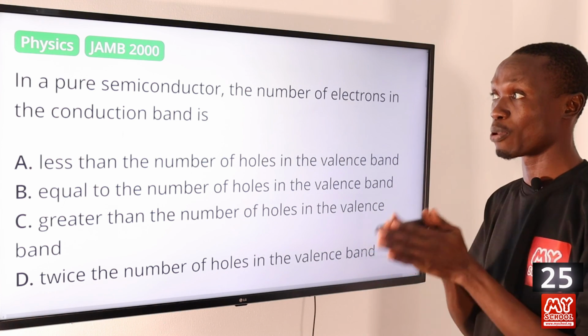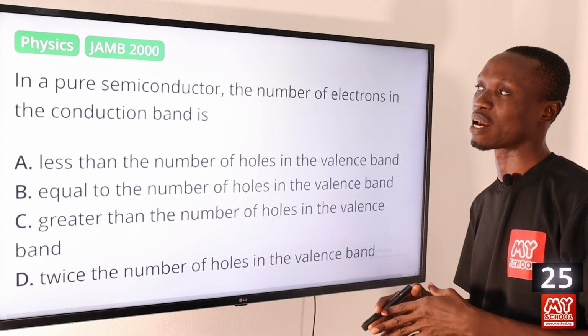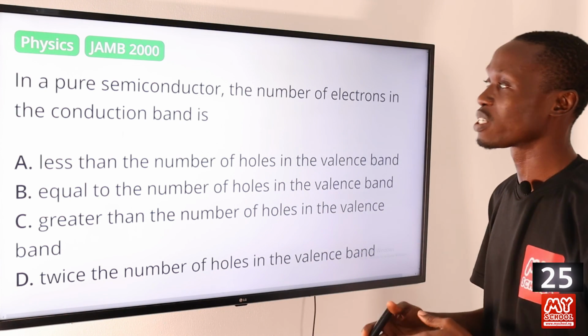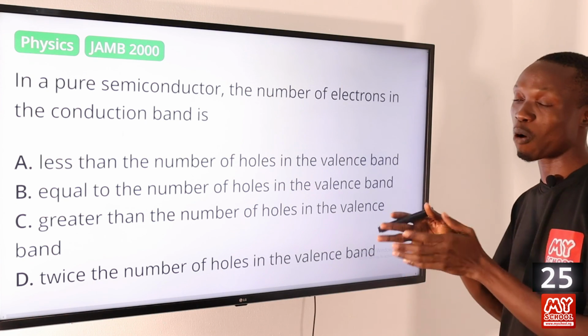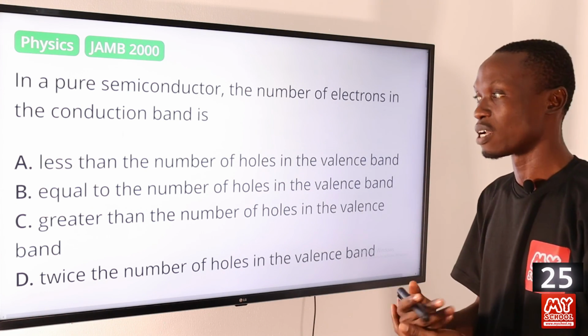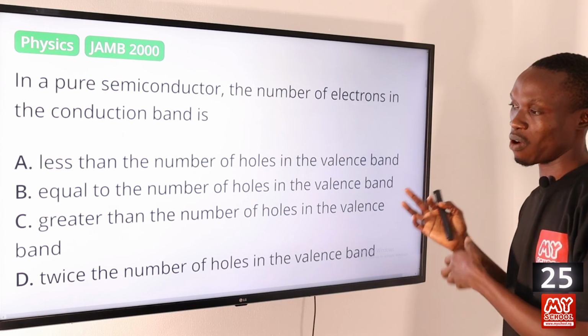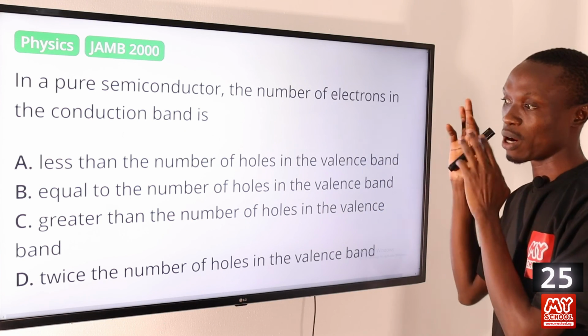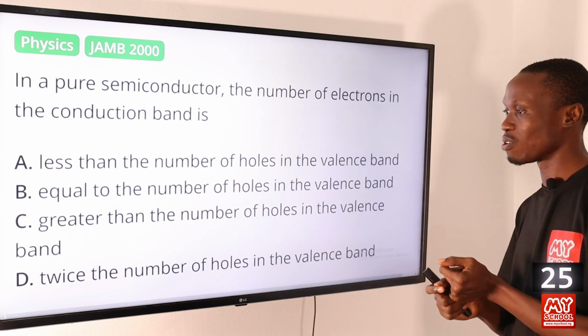Now, another word for pure semiconductor is intrinsic semiconductor. So more or less, it is the natural form in which a semiconductor occurs. So in a pure semiconductor, the number of electrons in the conduction band is equal to the number of holes in the valence band, right? So that makes option B the correct answer to this question. Let's see option C, greater than the number of holes in the valence band.